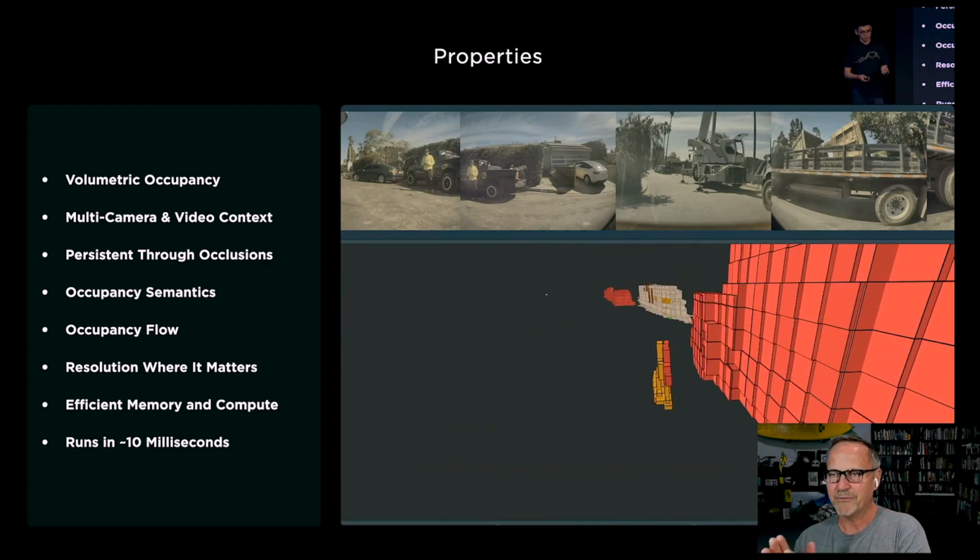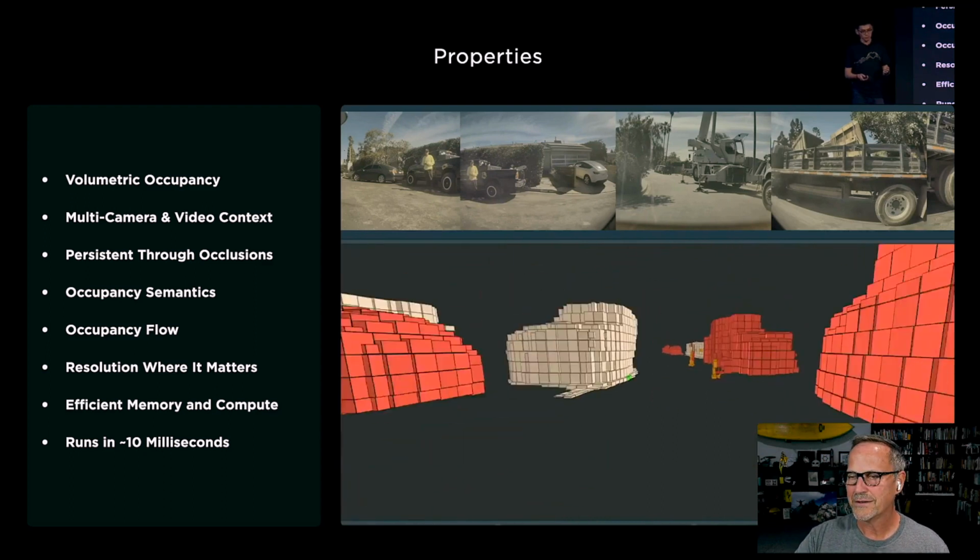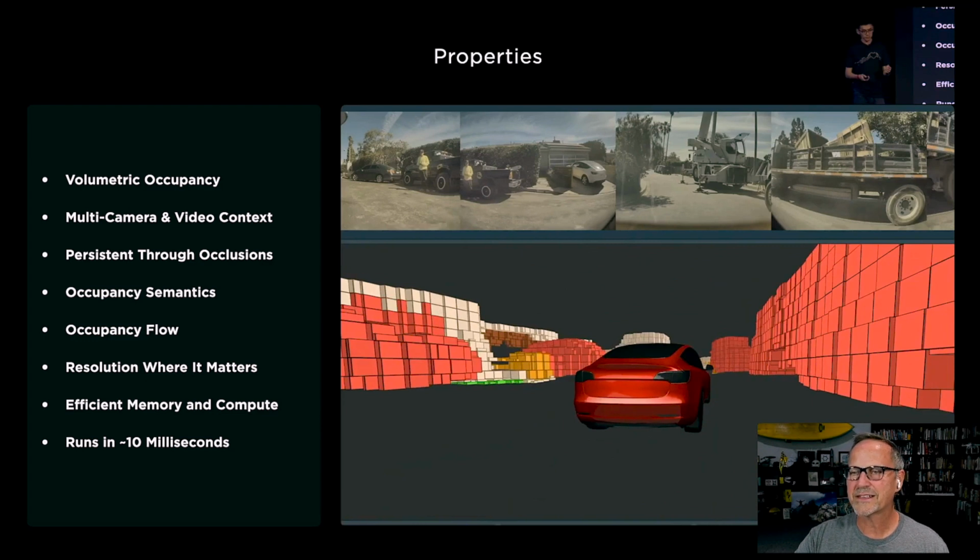I don't know what it is, but I'm not going to hit it. So that's the important part of all of this, it's not going to hit it. This could be the person in this case as well. I'm not exactly sure. Let me watch the video real quick. So it could be that this is a person in addition or instead of that, or it could be these stanchions, but eventually it does see the stanchions. Yeah, I think it's seeing the stanchions here and then the person over to the side. So anyway, this is really, really important: it doesn't matter if it understands everything perfectly, it's understanding volumetrically what is occupied, and then the semantics or ontology comes second.